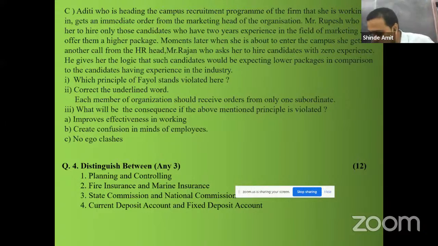The answer is the principle of unity of command. Correct the underlined word. Each member of the organization should receive orders from only one subordinate.